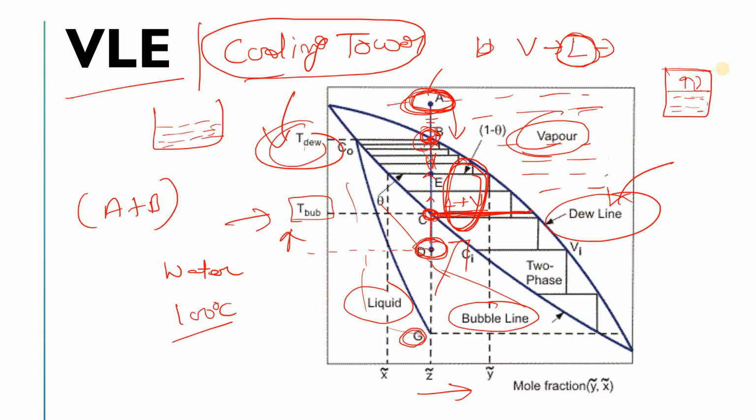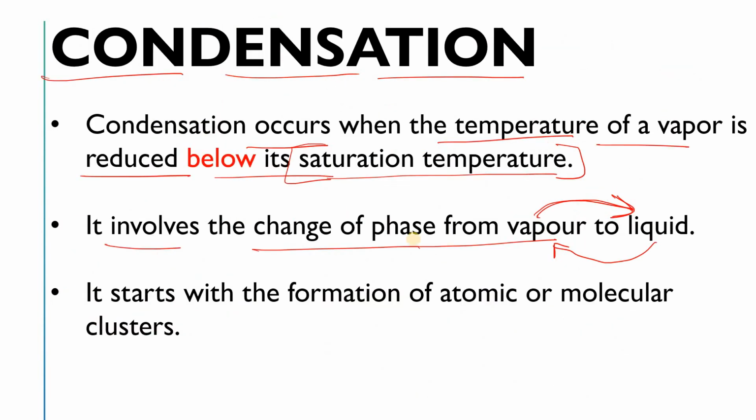So when will condensation occur? When you reduce the temperature. In our case, the saturation temperature of water is 100 degrees Celsius. For condensation, you have to reduce the temperature below 100 degrees Celsius at 1 atm. Again and again I am focusing on temperature and pressure, because these two terms are very important in the case of condensation and boiling.